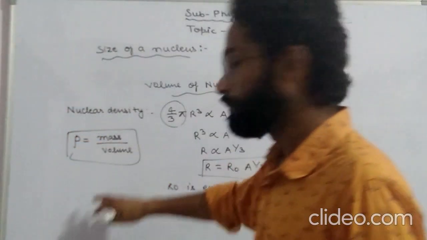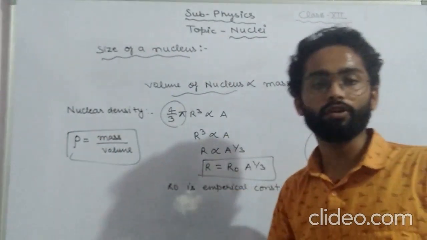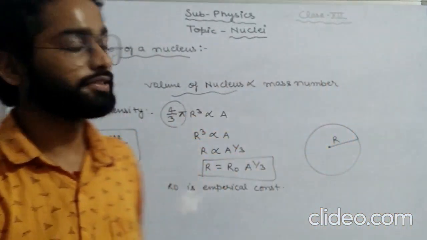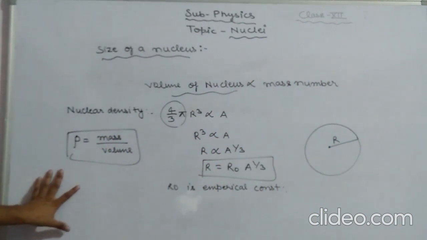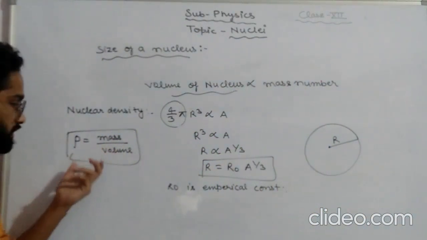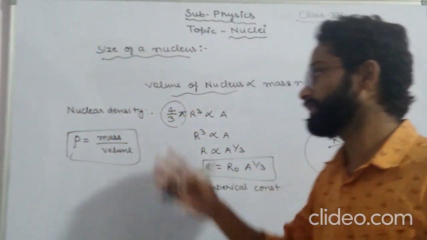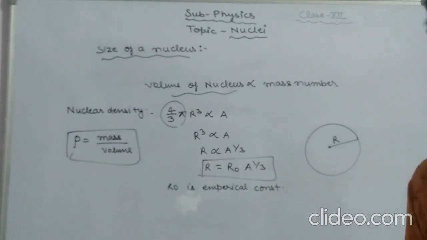It is the mass per unit volume. If the value of volume is 1, then it is equal to the mass. So mass per unit volume can be said as nuclear density. I hope you got this topic.